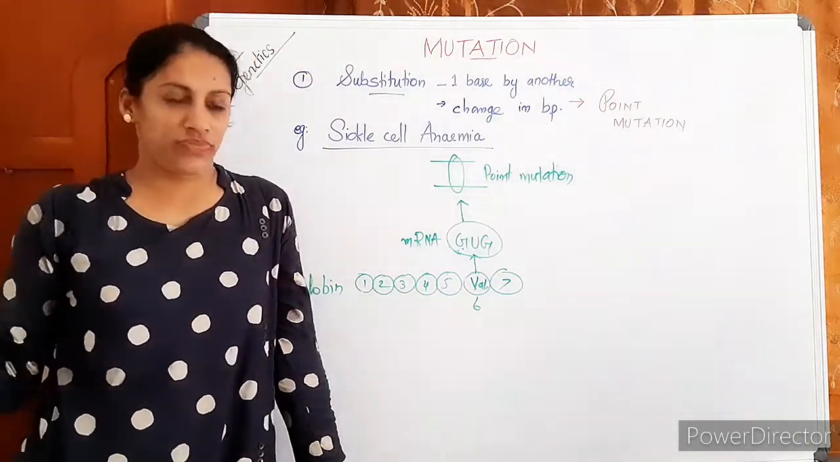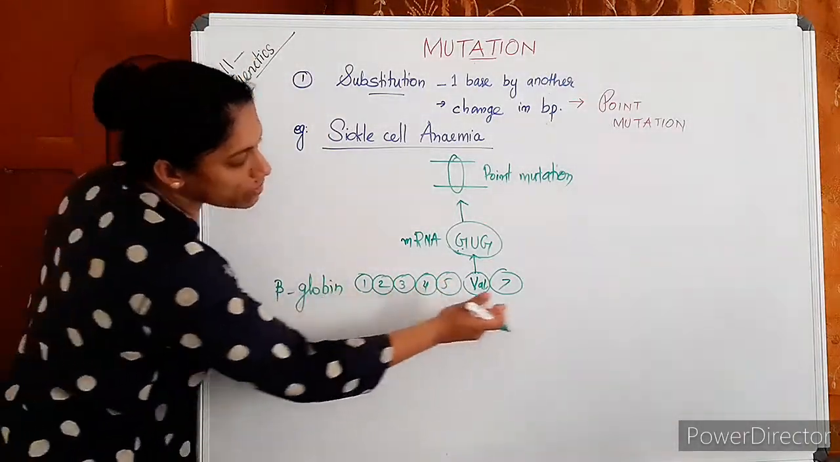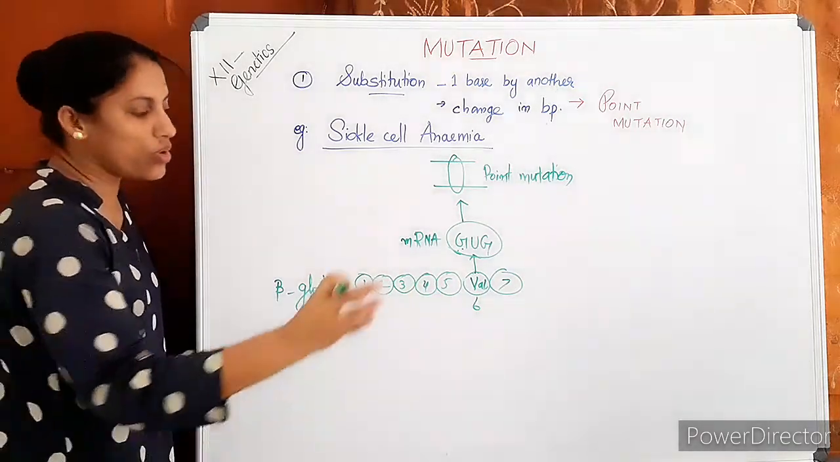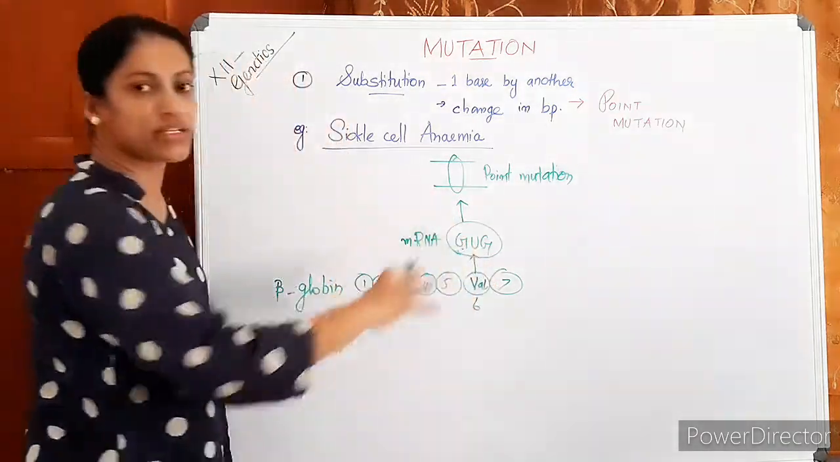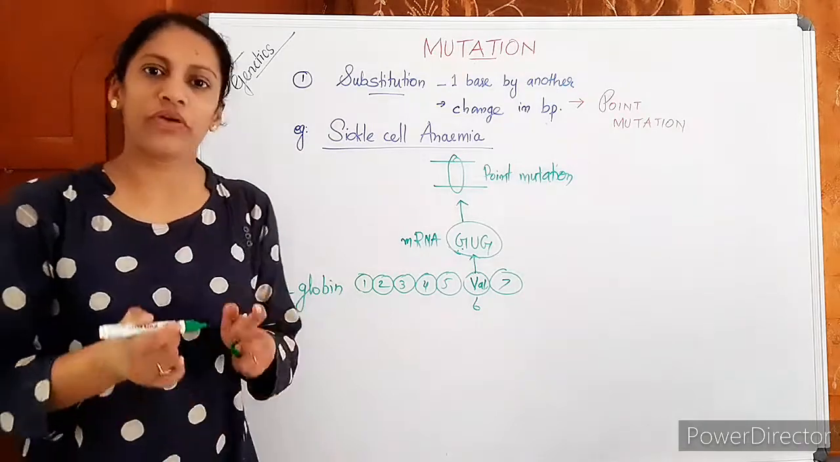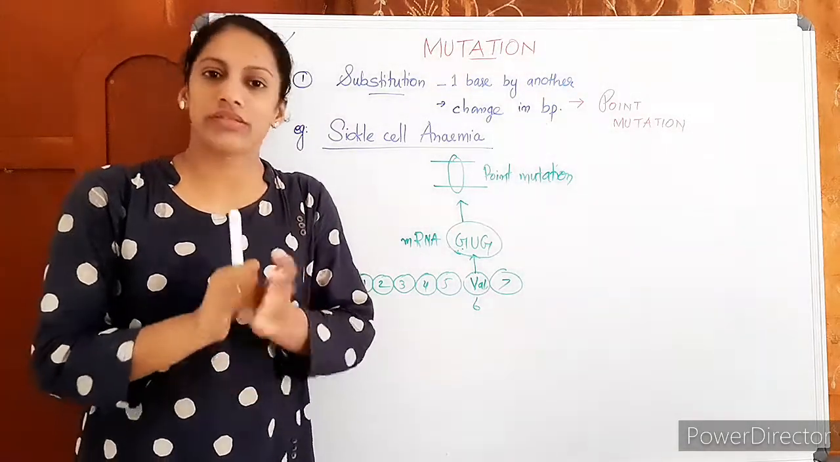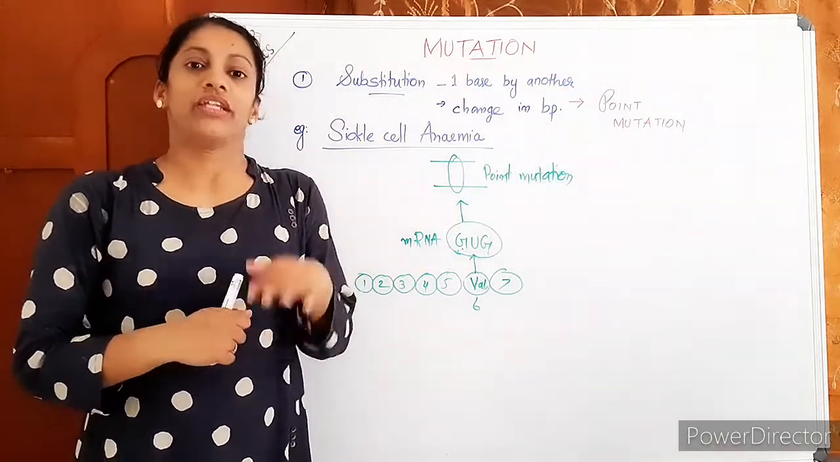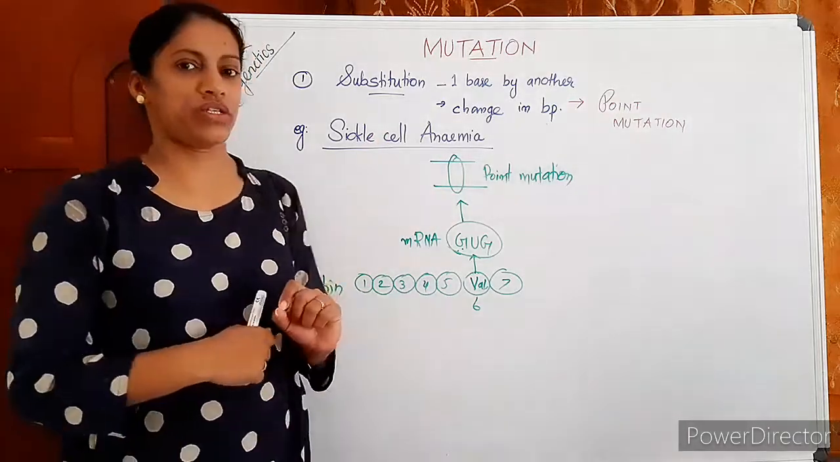No other change. I mean, in any other amino acid there is no change. Only this particular place there is change. But that itself is a severe problem. Okay, the beta globin is malformed. Anyway, this is what a point mutation is.